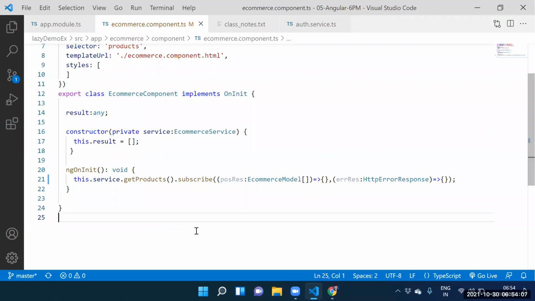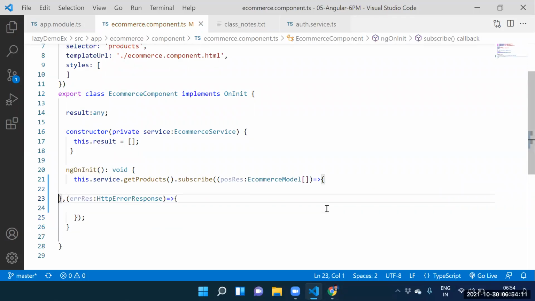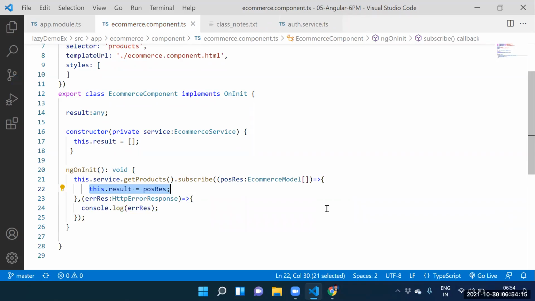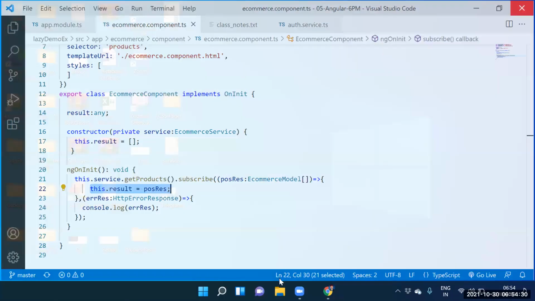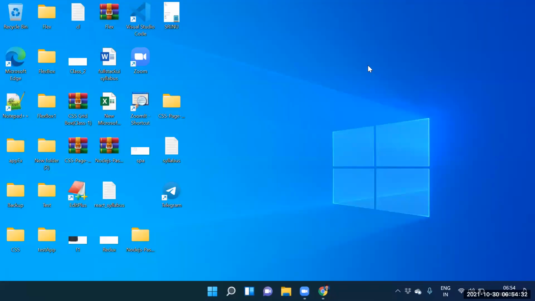Whatever we are discussing with JavaScript, if you understand that, then it's over. I think no need to prepare anything else. You can understand any language: Angular, React, Vue.js, Node.js, wherever you go. These are common concepts. Callbacks and promises are everywhere. Initially they released callbacks. Callbacks contain issues, so to overcome those issues, promises are there.